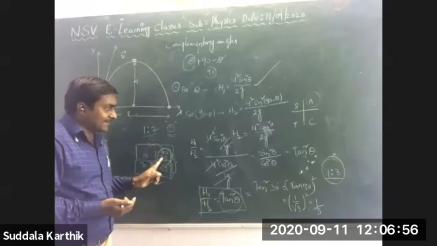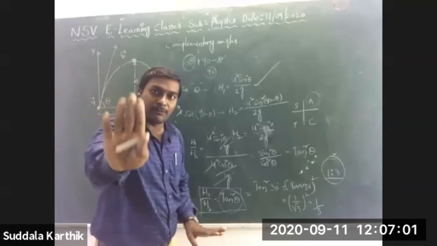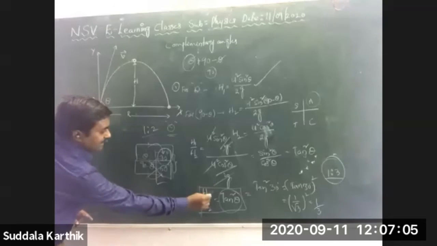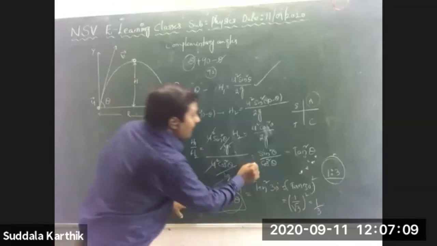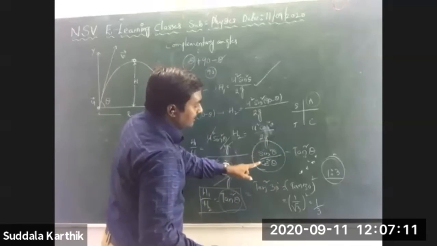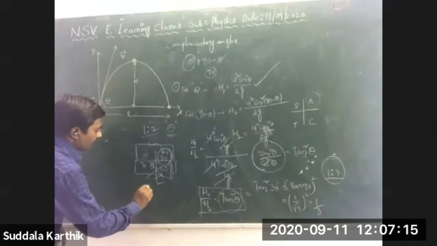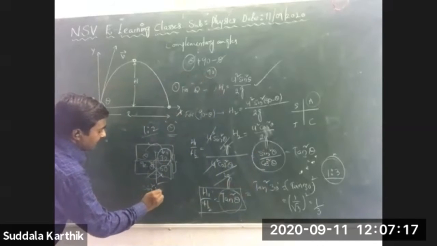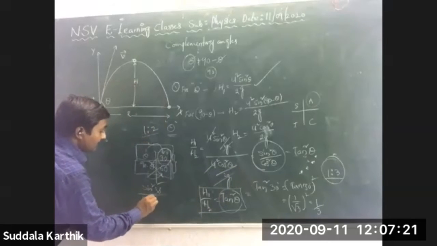For this one, it is 30 degrees. Okay, Nana. Yes, you said. Nana, wait. I got your point. Listen, Nana. Yes, h1 by h2 is equal to tan square theta. You have taken tan square theta, and I am taking sin square theta by cos square theta. In this case, sin square theta, 30 degrees, divided by cos square.